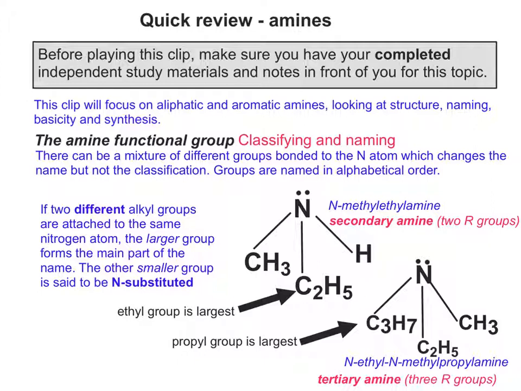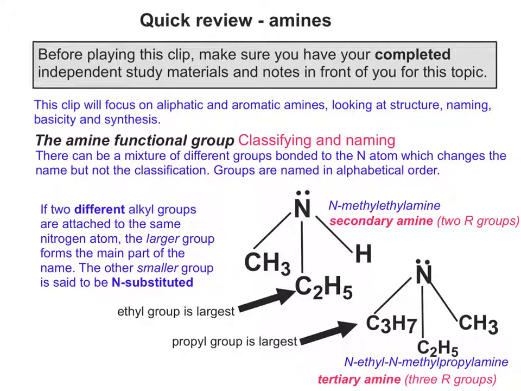So if you look at the other one, the bottom right hand corner, you've got 3 possible groups. I've chosen the largest group as propyl group and based the name on propylamine. So N-ethyl, N-methyl, alphabetical order, and then propylamine.